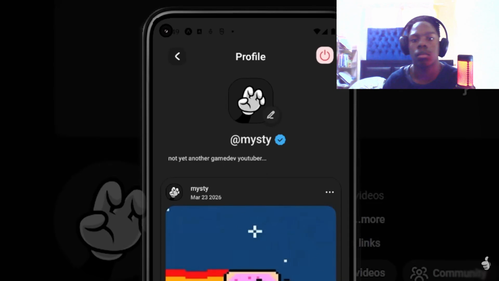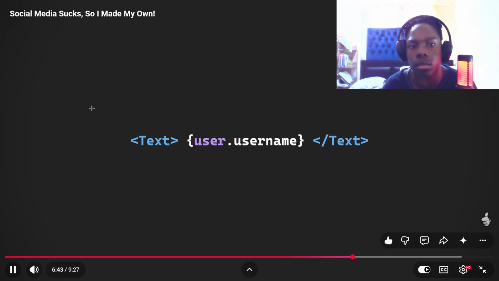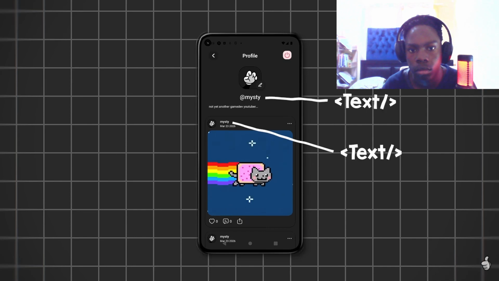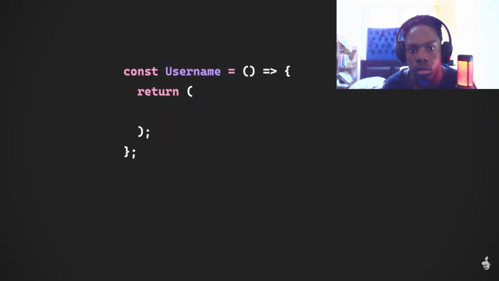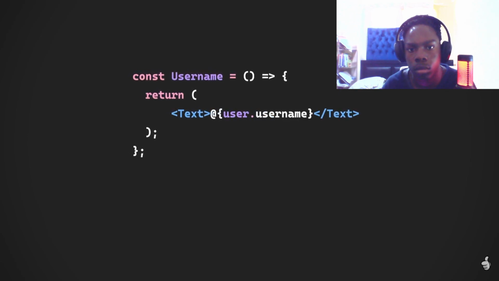Okay, so the next step is something that I kept wanting to add: verification badges. I've never had one, and since this is my app, I can shamelessly give myself one. To do this, I'll have to rewrite how usernames show up in the app. Right now, usernames are just text components, and since I don't want to go around and change each text component each time I want to tweak something, I'll create a new username component that will contain a text component with the @ symbol and then the username of the user.